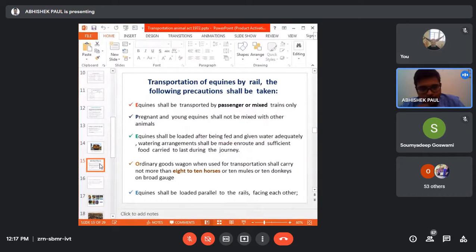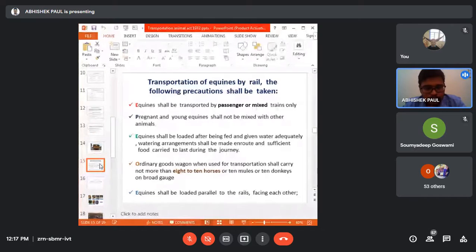Now, transportation of equine by rail. Equine by rail is almost similar to cattle, but with some minor differences. For equine, you shall not transport them in a single train; it is better to transport the equine with a mixed or passenger train. Then the pregnant and young ones you need to separate, like for dairy cattle also. While transporting, the pregnant animal should not be mixed with the others.